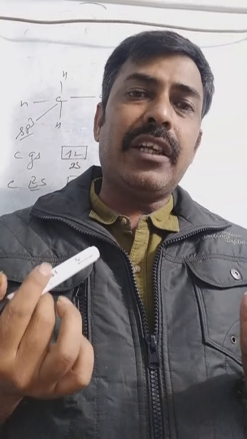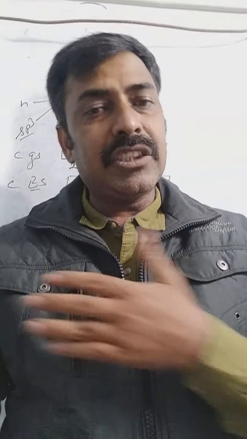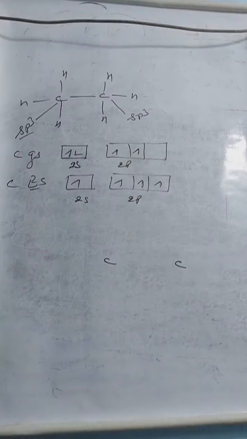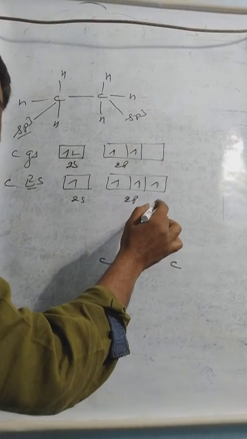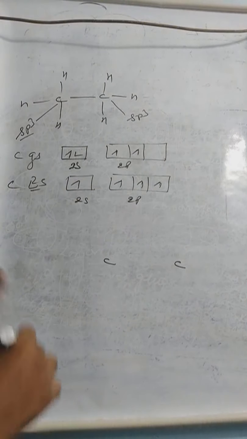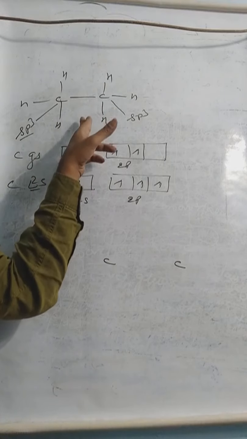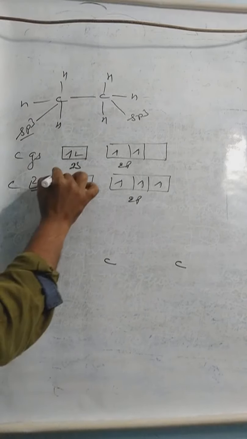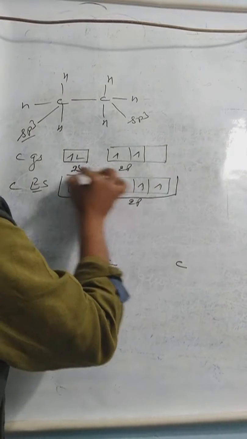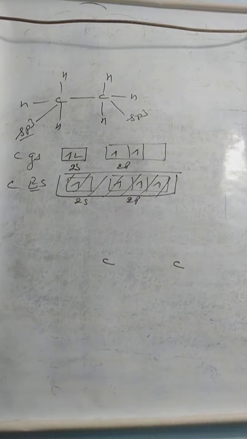And what happens in the excited state? The electron of the 2s, which is paired, gets unpaired, and one of the electrons from the 2s excites to the 2p. Now this will be the condition of the excited state. This is the carbon's excited state. Now how many orbitals will be hybridized? This structure suggests that the carbon is sp3 hybridized. That means 1s will hybridize with 3p. We are showing the hybrid orbitals. That means the hybridization is sp3.